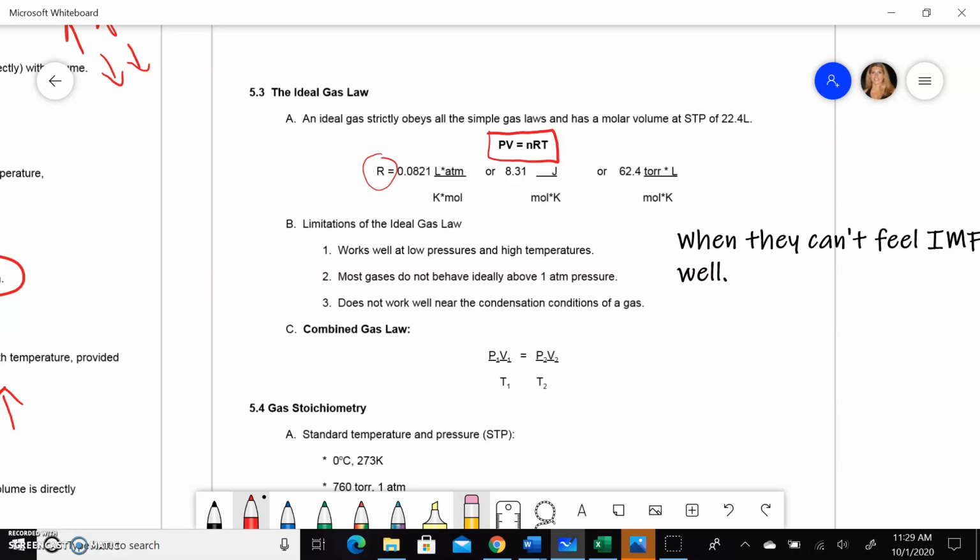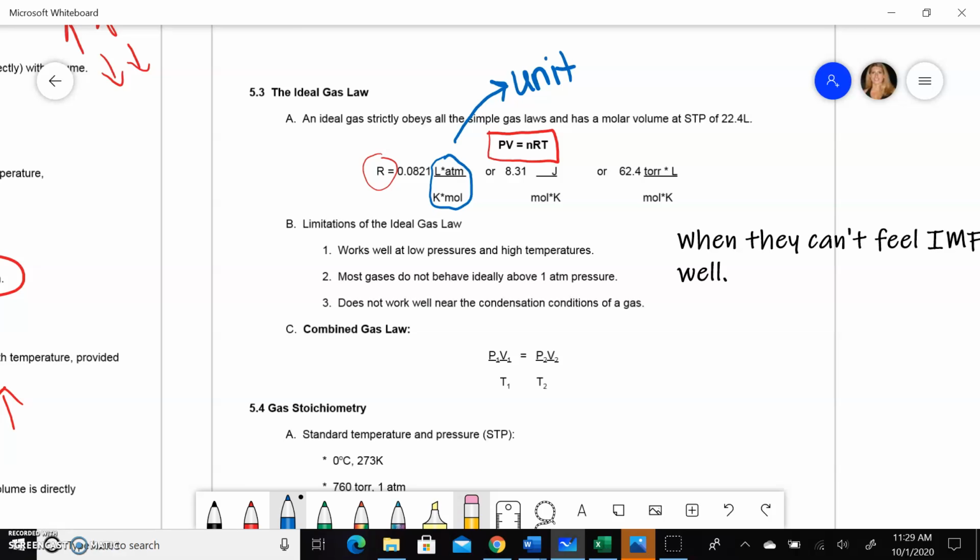And the answer has to do with the units. So first of all, take a look at what I have circled in blue. That looks like an equation, and sometimes people try to pretend like it's an equation and plug in liters and ATM and everything in that. That is not an equation. That is just a really big unit.